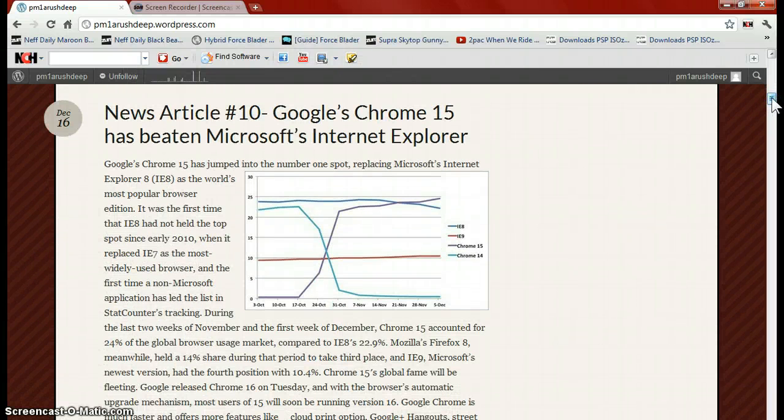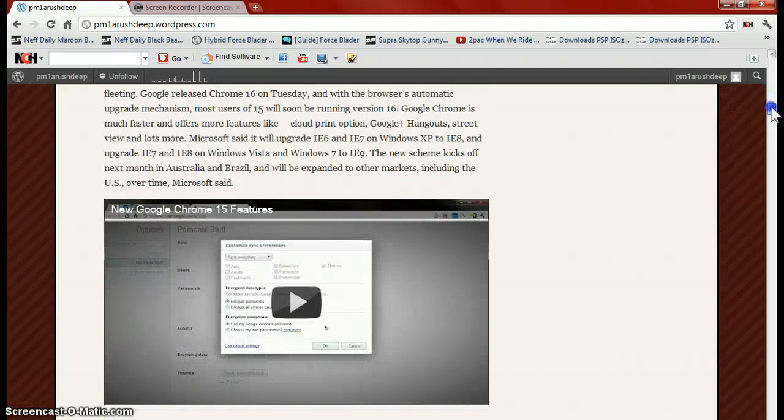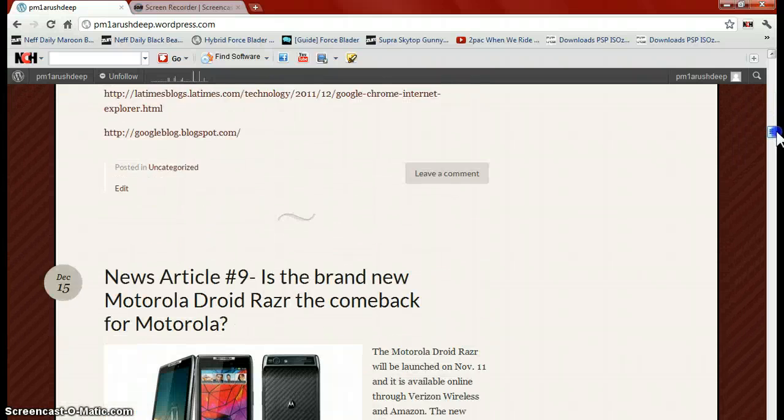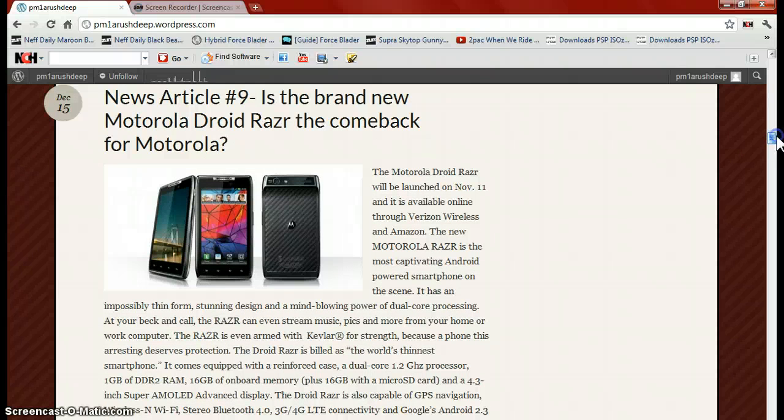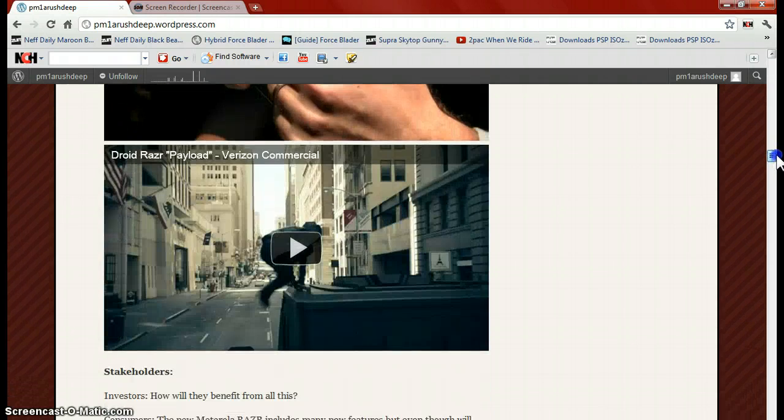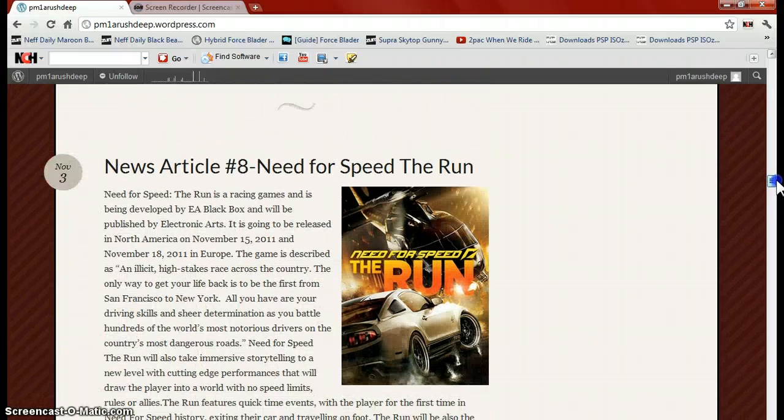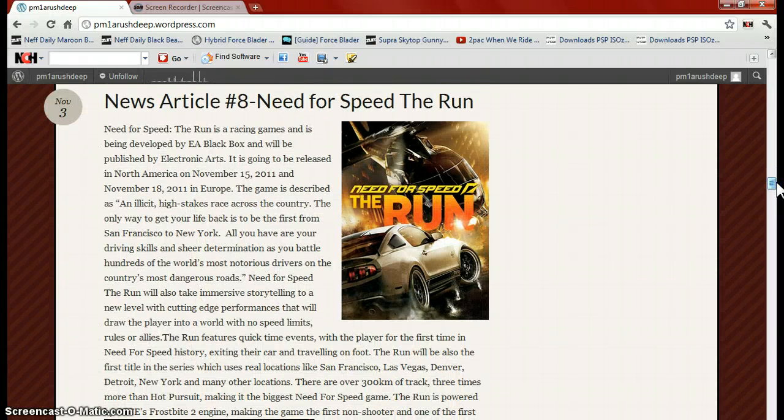Here are some articles that you wrote, exactly 10 about this semester. Here's the article about Google Chrome 15, which beat Microsoft Internet Explorer. Also a good article. And here's one about the Motorola Droid Razr, the new one. It's really thin. And this is about a game, the new game of the Need for Speed series.